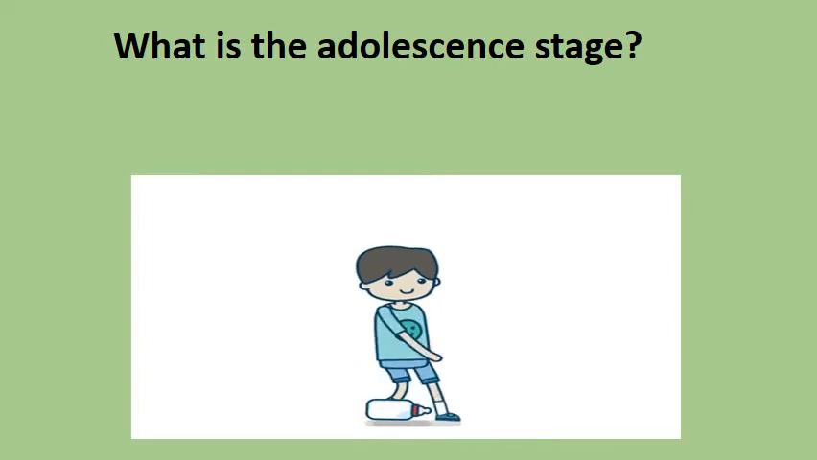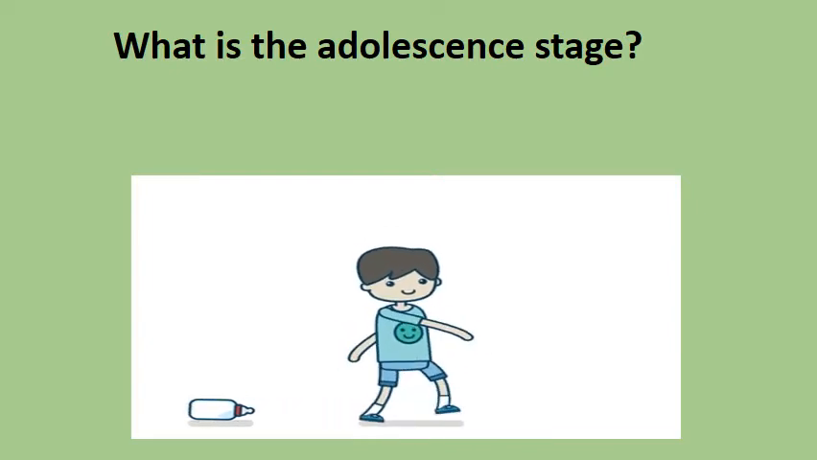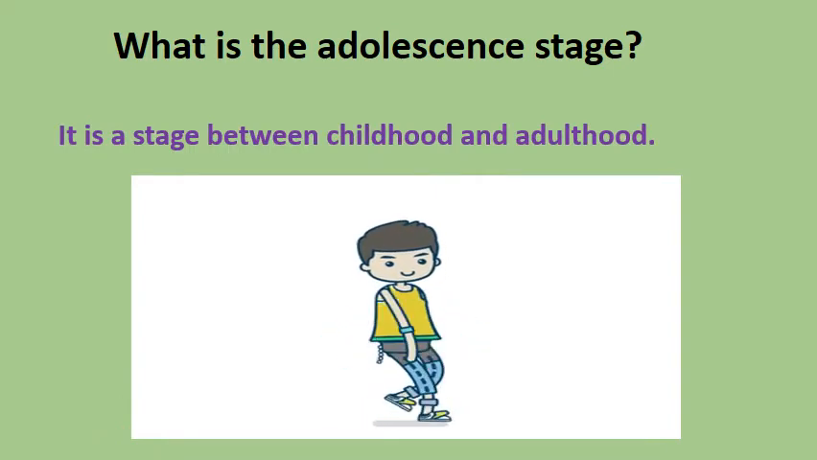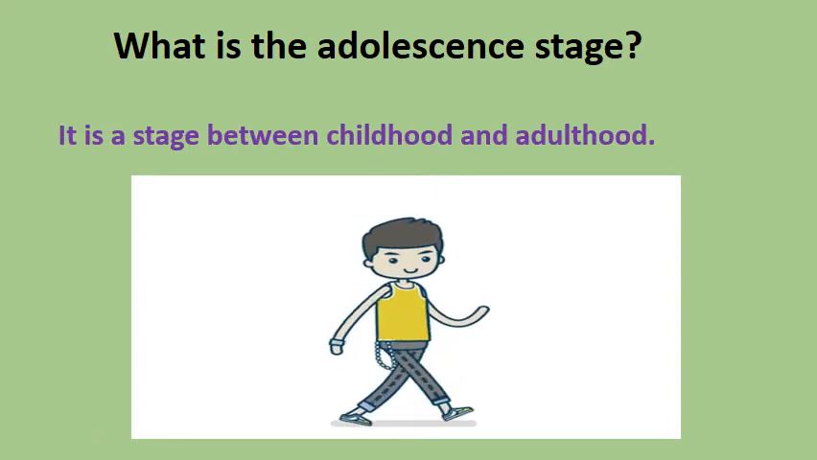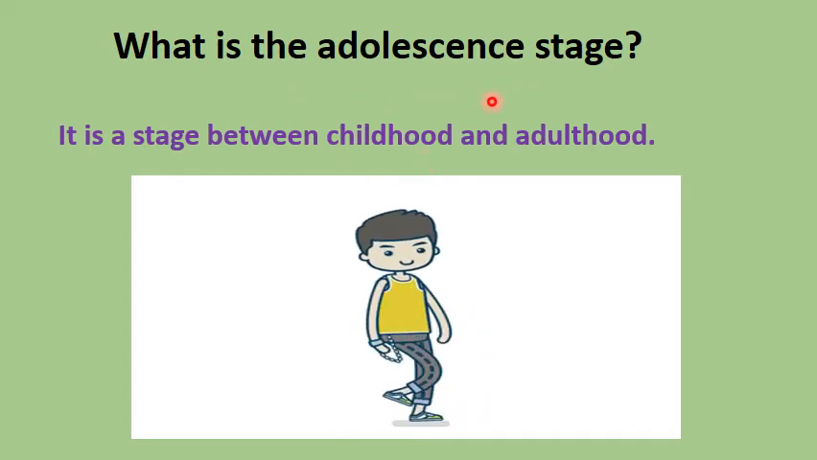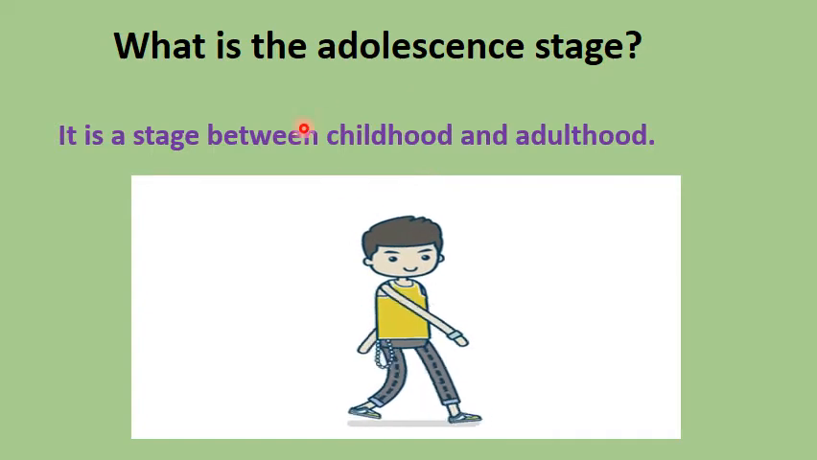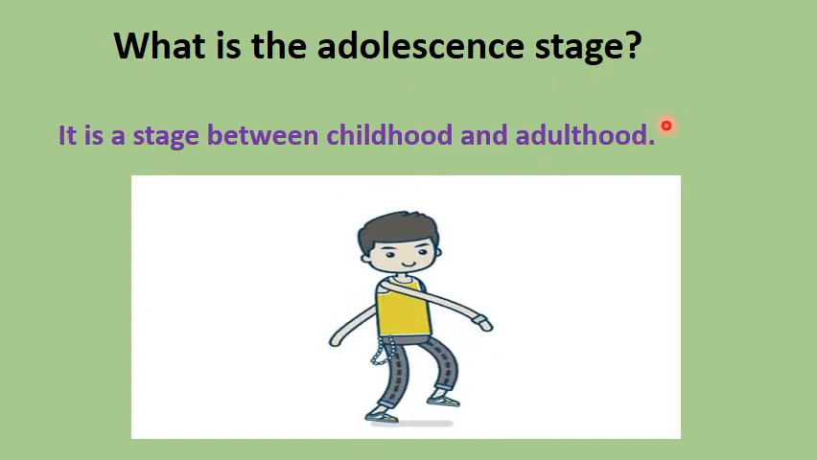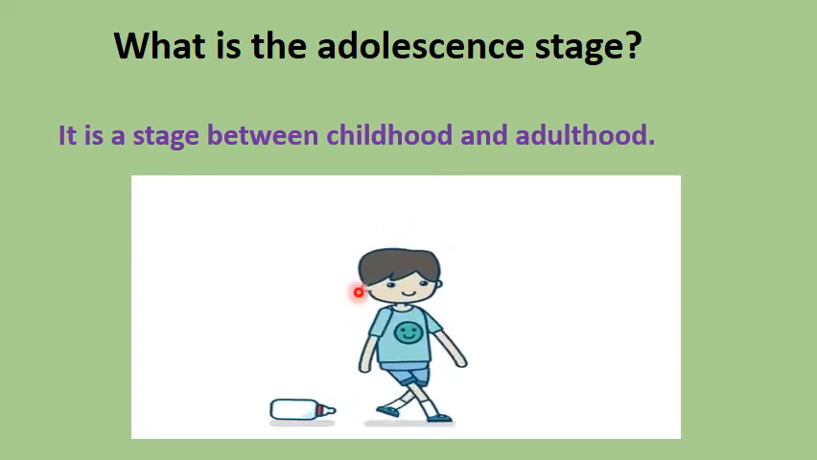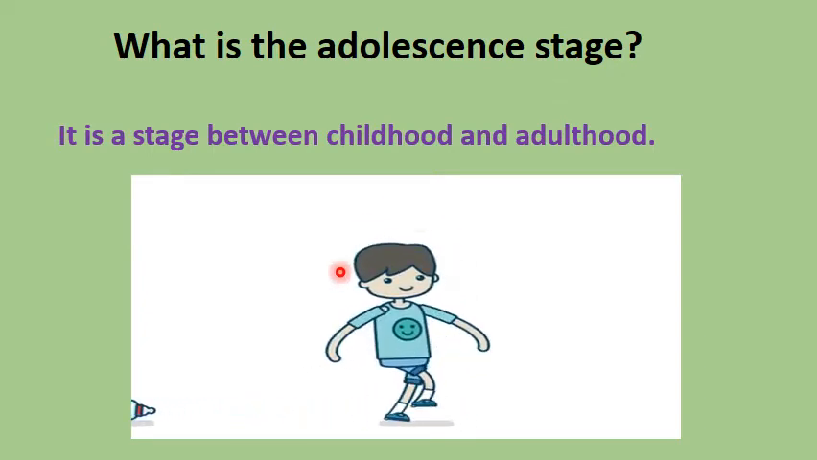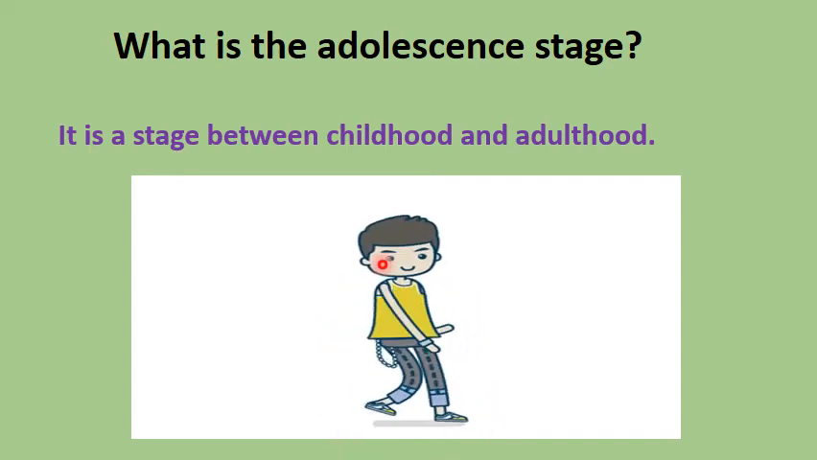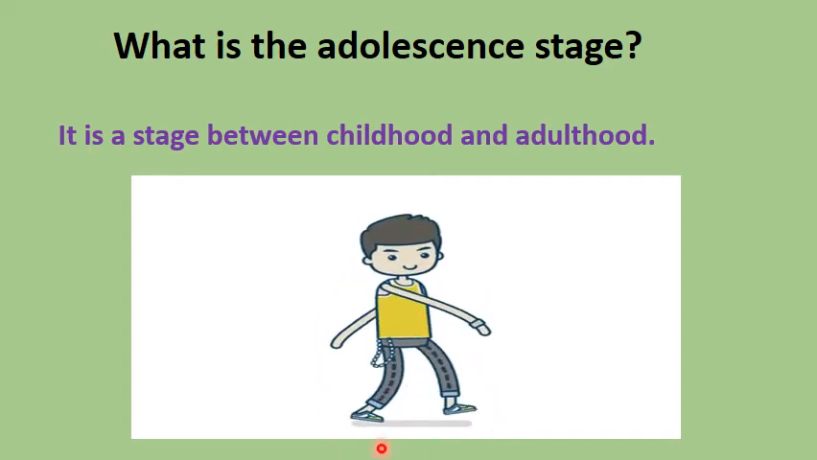What is the adolescence stage? Adolescence is a stage between childhood and adulthood. So you're not a child and you're not an adult. It's a stage between them. So this is a child. He's growing up to become what? To become an adolescent. So this is the adolescence stage.